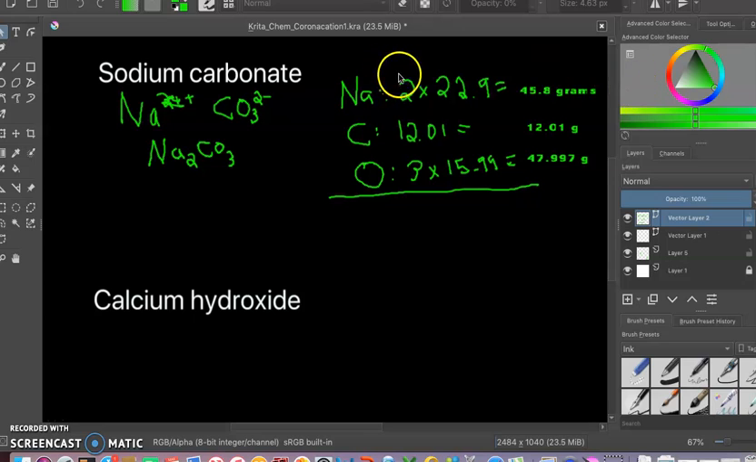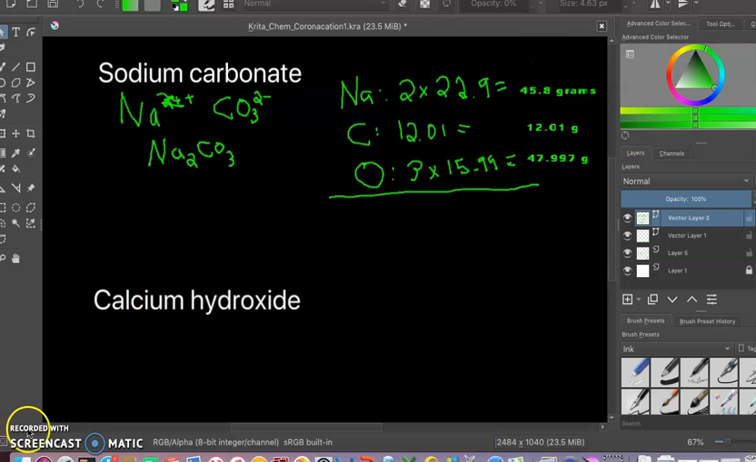Look at this. Okay, so I multiplied 2 times 22.9. I got 45.8 grams. I know that we just have 1 carbon, so 12.01 just stays 12.01. And our oxygen, we have 3 times 15.99. I got 47.997 grams. Okay, now what are we going to do with these numbers? We're just going to add them up, okay?